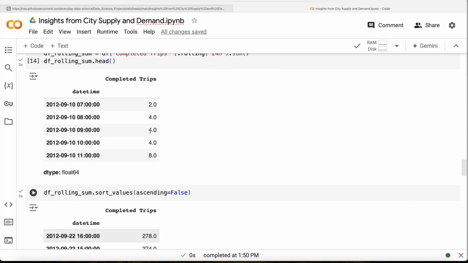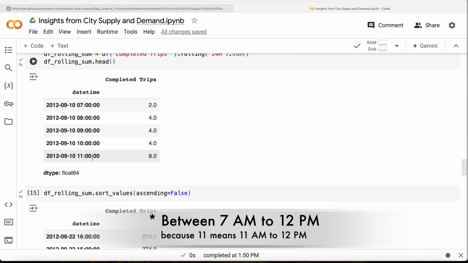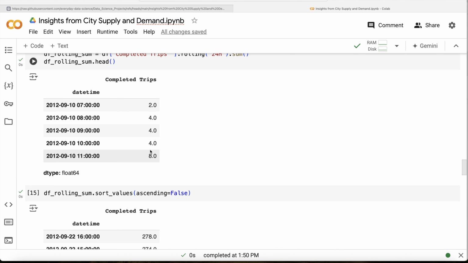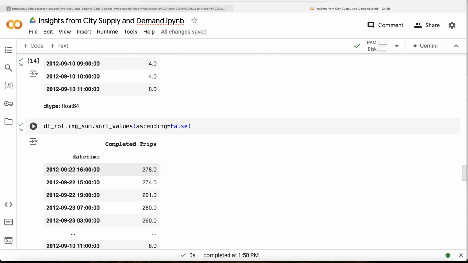But look at this. So here, for example, let's just take these 5 rows. Which one has the maximum? This row, right? So 11. So basically what it means is between 7 a.m. to 11 a.m. on 10th of September, there were 8 completed trips. So when it says 22nd of September 2012 at 4 p.m., this was the 24-hour period with the highest completed trips. What does it actually mean?